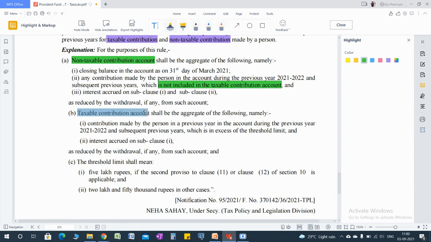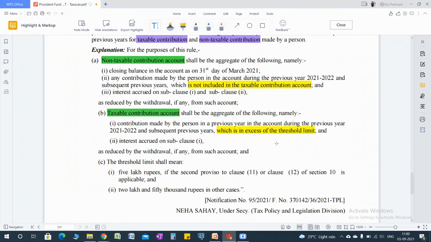Now, what is the taxable contribution account? Taxable contribution account means contribution made by the person in a previous year in the account during the previous year 21-22 and subsequent previous years, which is in excess of the threshold limit, or interest accrued thereon, as reduced by the withdrawals. And what is the threshold limit? 2.5 lakhs or 5 lakhs as the case may be.